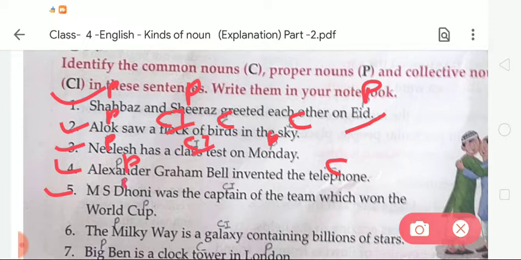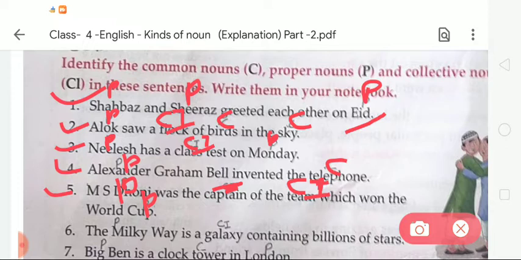MS Dhoni is an example of a proper noun, so we write P. There is just team, an example of a collection, so it is a collective noun. World Cup is a proper noun, so we write P here.